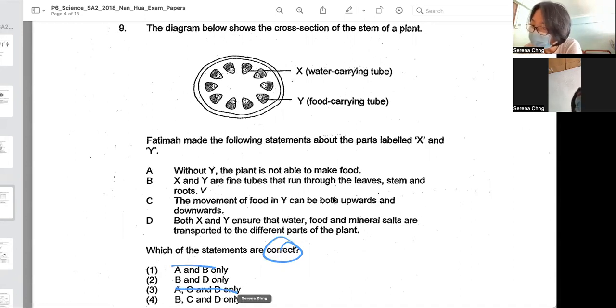Now look at B. X and Y are fine tubes that run through the leaves, stem, and roots. Yes, okay, these water carrying tubes and food carrying tubes are found in all parts of the plant. C. The movement of food in Y can be both upwards and downwards. Yes, food in the food carrying tubes can be transported upwards or downwards depending on where the leaves are. So C is correct. Both X and Y ensure that water, food, and mineral salts are transported to the different parts of the plant. D is also correct. So best answer is option 4.